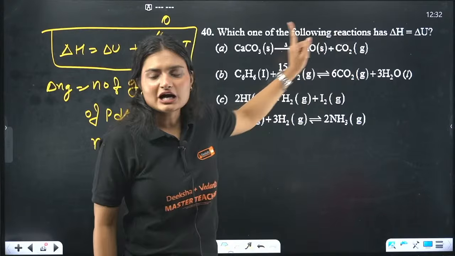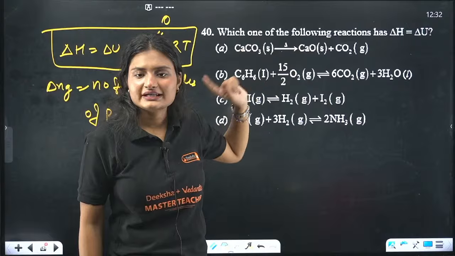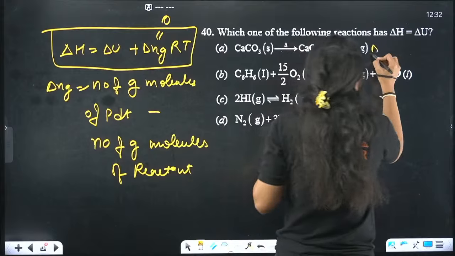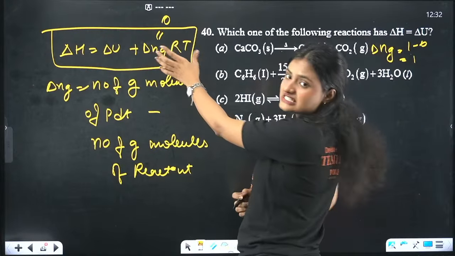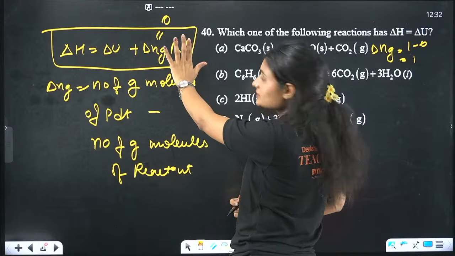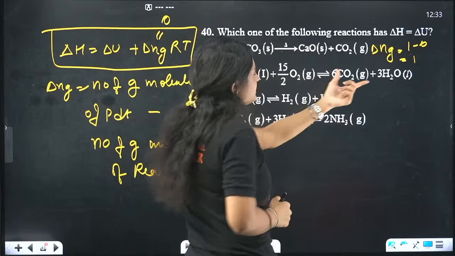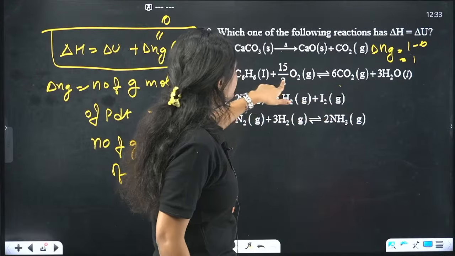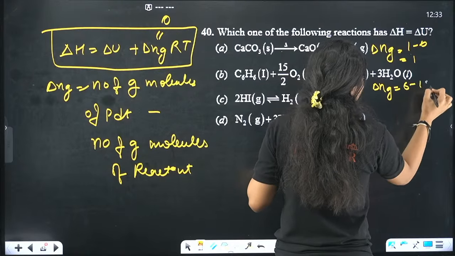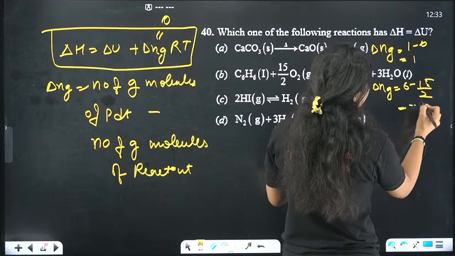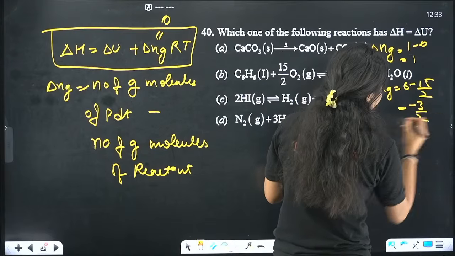1. How many in the reactant? 0. Delta Ng will be 1 minus 0, which is 1. So if it is 1, obviously there will be something here, 1 RT. Let's see here, 6 minus 15 by 2. So delta Ng will be minus 3 by 2.